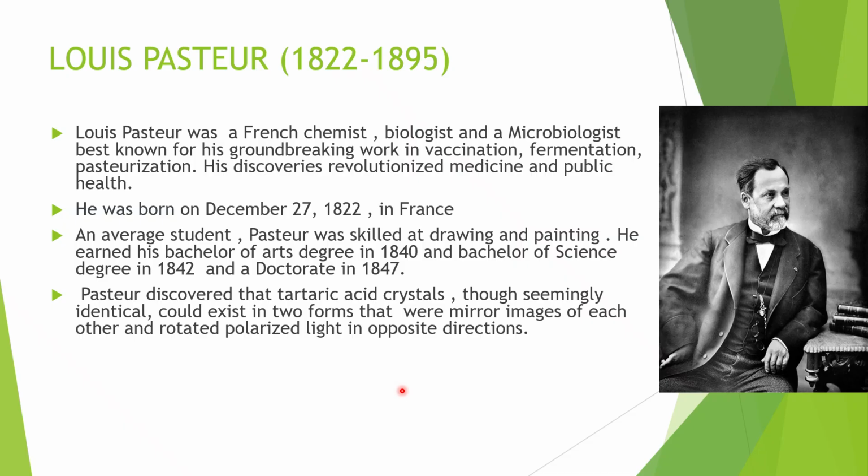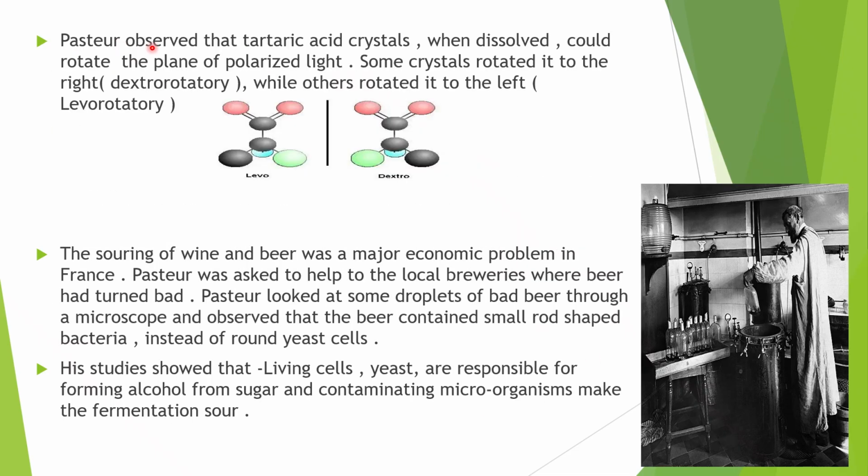This problem was solved by Louis Pasteur. He was the one who told that tartaric acid exists in two forms, which are mirror images of each other, and they rotated the polarized light in opposite directions. Pasteur observed that tartaric acid crystals, when dissolved, could rotate the plane of polarized light.